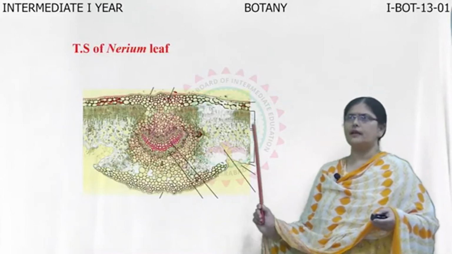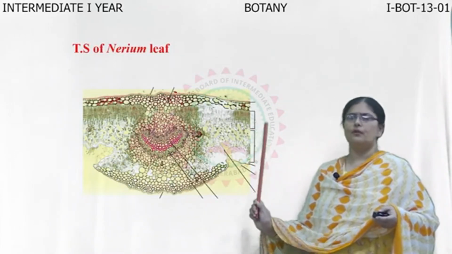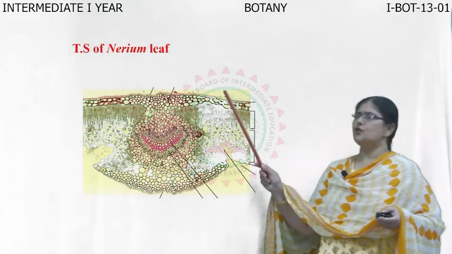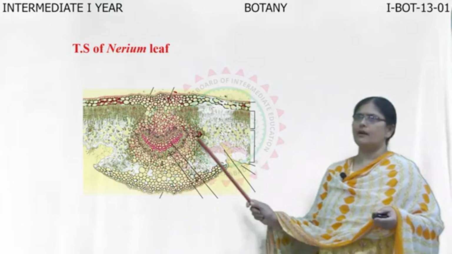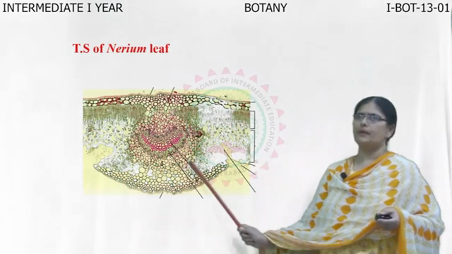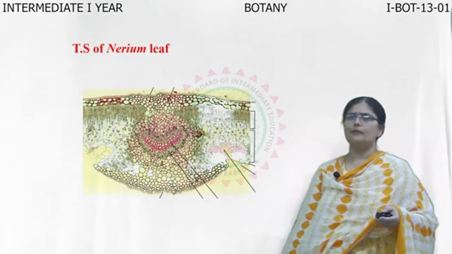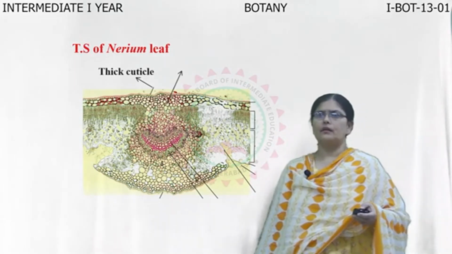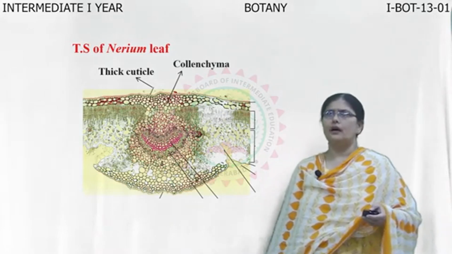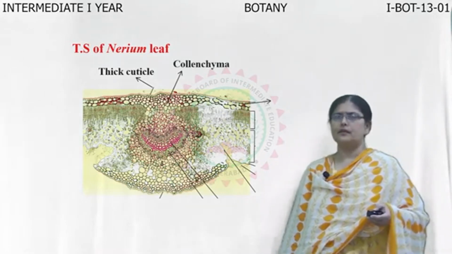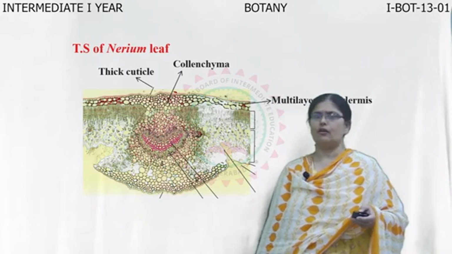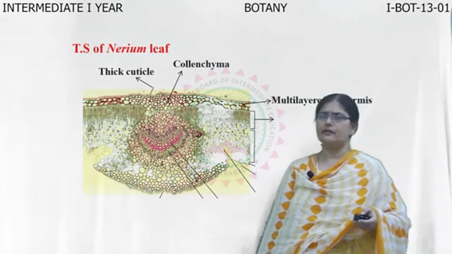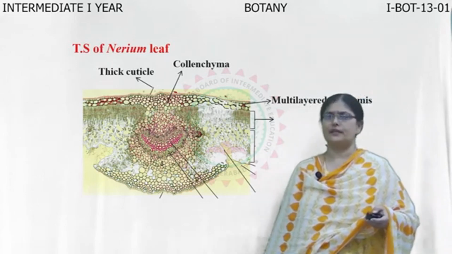So you can see the picture of the T.S. of Nerium leaf, which is a xerophyte. You find the leaf showing a vascular bundle, upper and lower epidermis, sunken stomata, and epidermis showing a very thick cuticle. The presence of thick walled epidermis, mechanical tissues like collenchyma, and multi-layered epidermis are the characteristic features of these xerophytes.